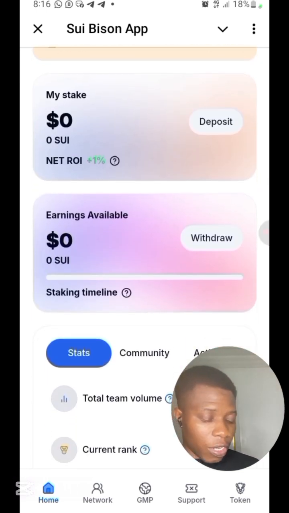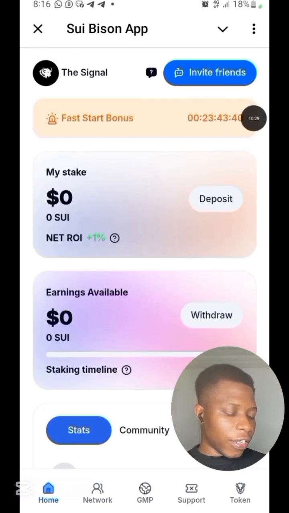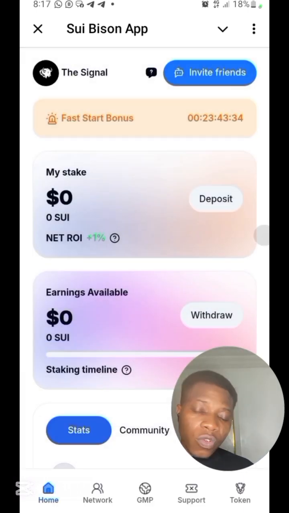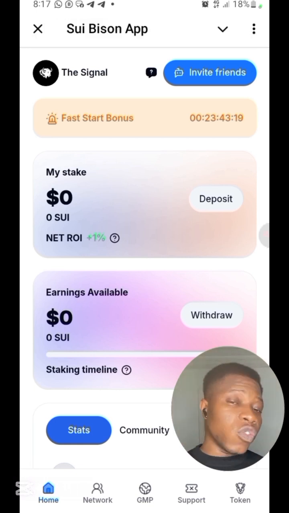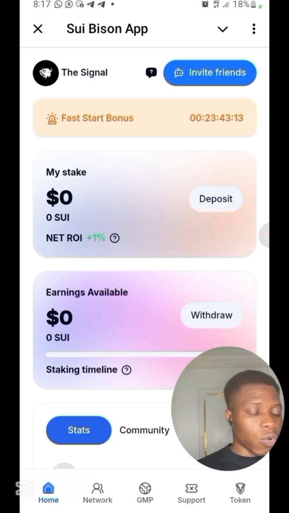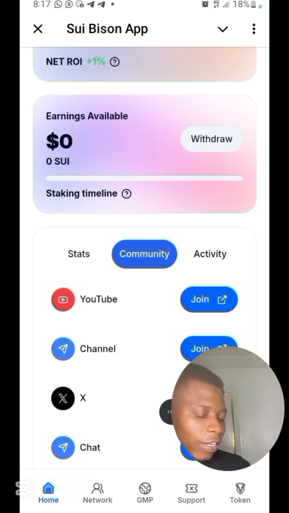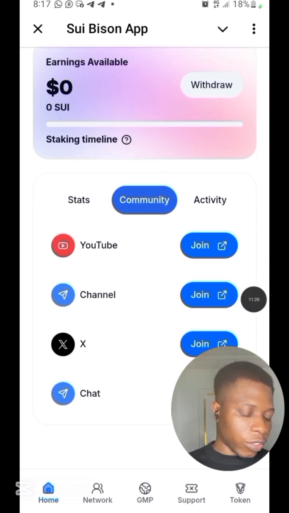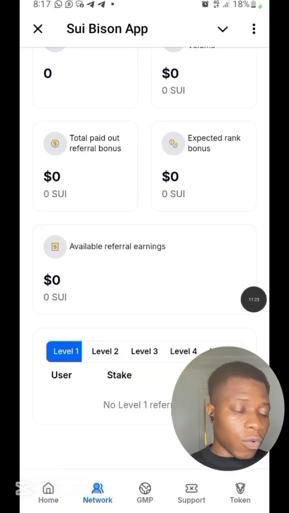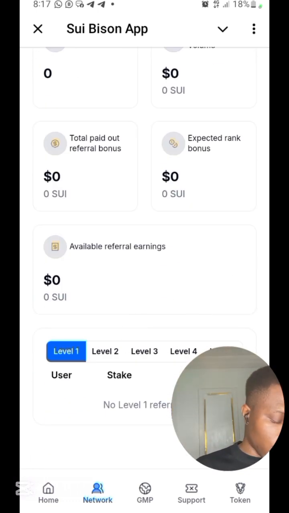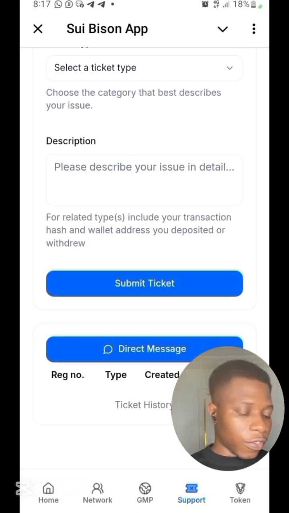If you also want to make more money, you can click on this invite friend here. Once you click on invite friend, click on copy and send your link to a friend. Once you invite your friend and they use your link, you are going to get some amount of SUI just to show appreciation for inviting your friend to this platform. You can also join their community. If you click on community, you can check them on YouTube, join their Telegram channel, join them on X, then you can chat and network. I don't want this video to be too long, so this is where you're going to see your network, how many people you've referred and all. And then they have support, they have all of these things.